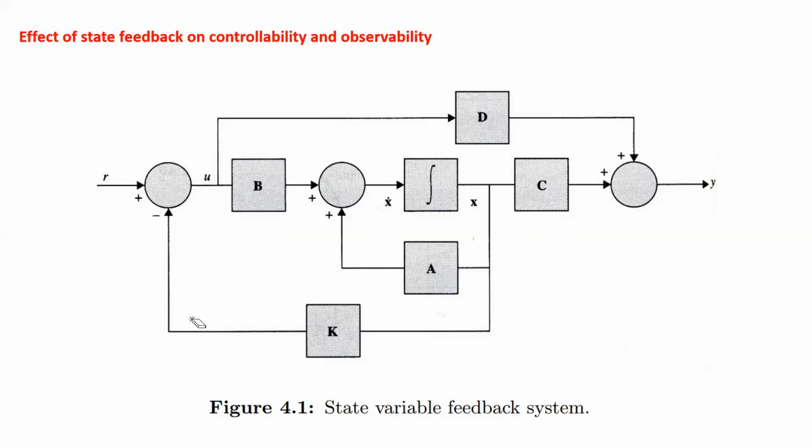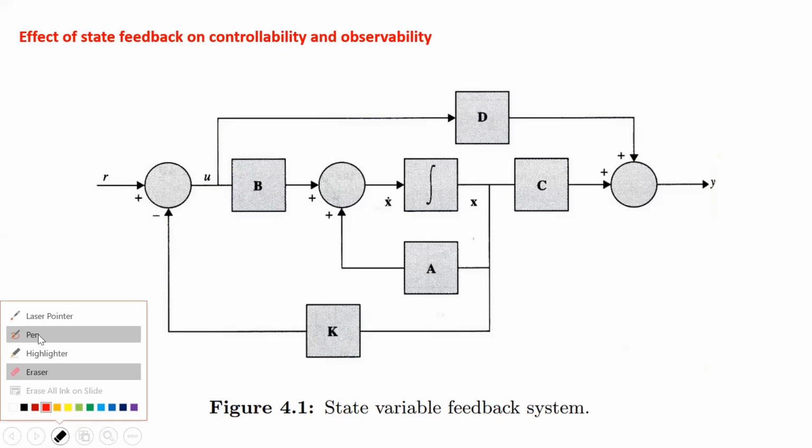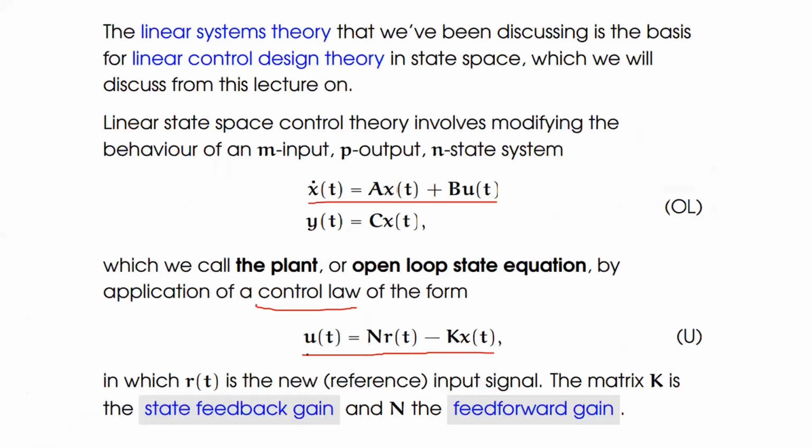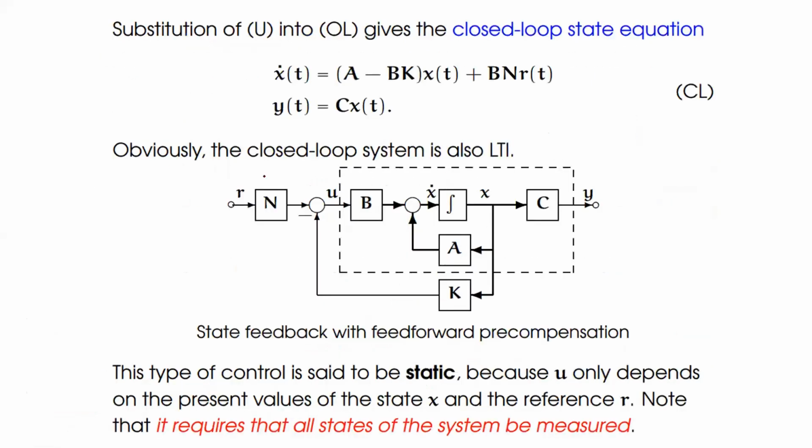Based on the diagram, we can write the control law equation: u of t is equal to n into r of t minus k into x of t, in which r of t is a new reference input signal. The matrix k is called the state feedback gain, as we discussed yesterday, and n is a forward path gain.